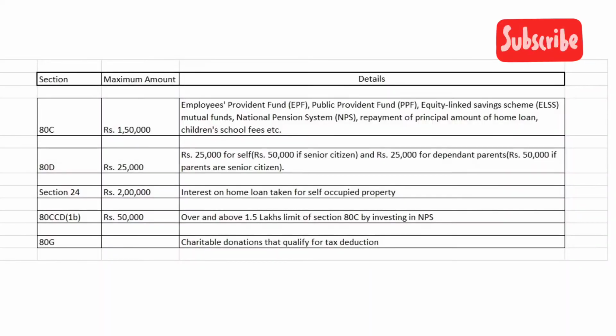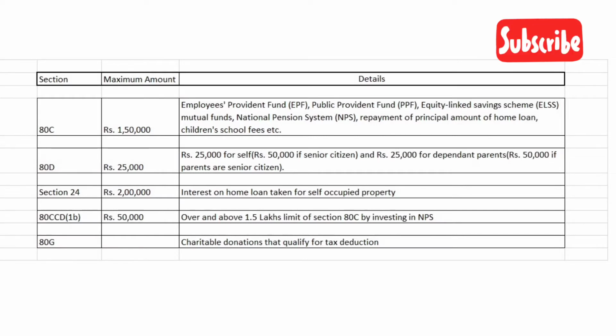These are 5 most commonly used sections to save tax. Section 80C includes products such as Employee Provident Fund, Public Provident Fund, Equity Linked Savings Schemes in Mutual Funds, National Pension Scheme, and of course the principal amount of your home loan that you repay, children's fees, etc.